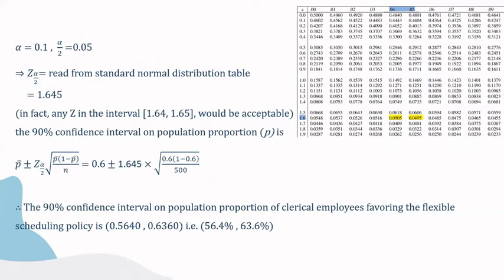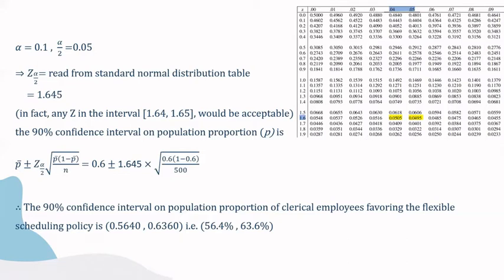We have known that alpha is 0.1 and thus alpha over 2 is 0.05. Read the alpha over 2 from the standard normal distribution table. 0.05 is between 0.0495 and 0.0505. Therefore, the value of z can be any number between 1.64 and 1.65.